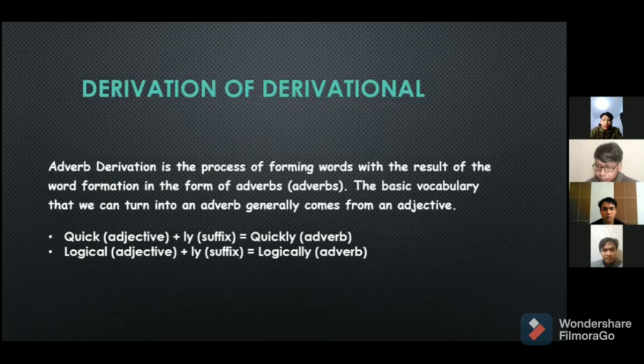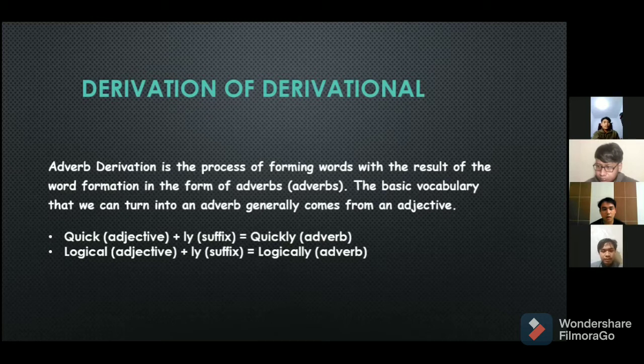Derivation of adverb. Derivation of adverb is the process of forming words with the result of the word formation in the form of adverb. The basic vocabulary that we can turn into an adverb generally comes from an adjective.